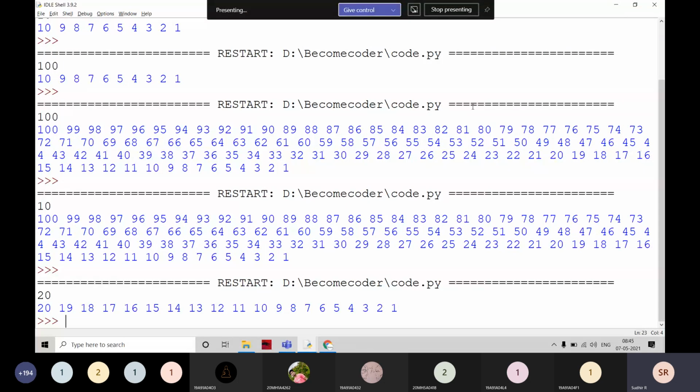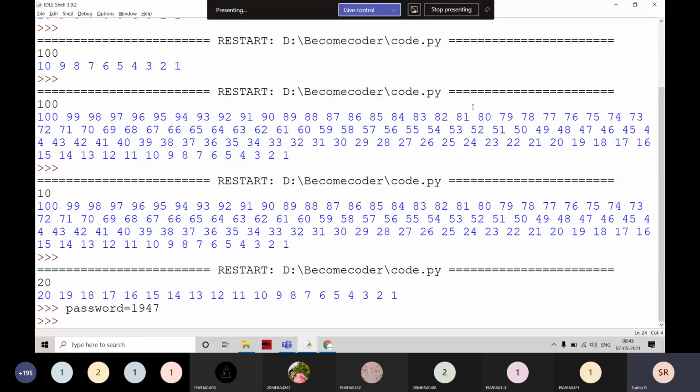He tells you his password is 1947. Then you open the ATM machine and write password equal to 1947, screwing up the whole ATM machine, and you tell the customer, sir, now you can try it.